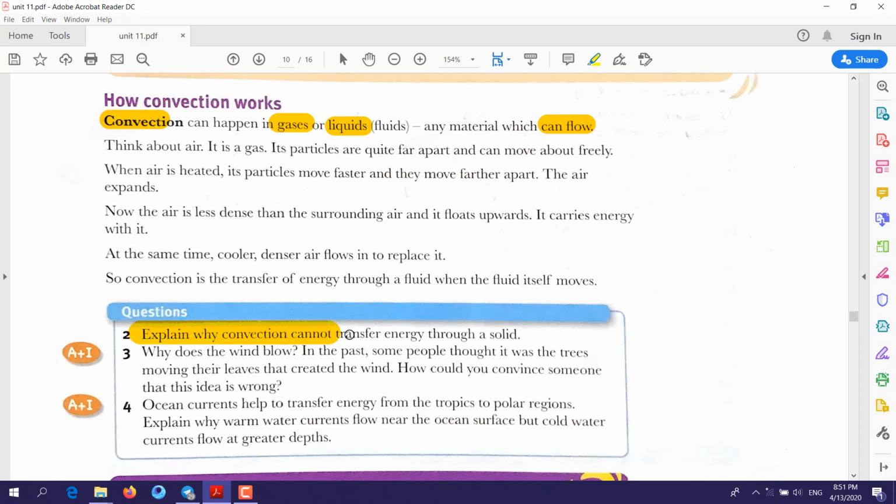Now if you come to the questions, question number 2 says: explain why convection cannot transfer energy through a solid. What you will say here is that the particles in a solid are tightly attached to each other. Because they are attached to each other, the particles cannot flow. Which particles can flow? Only gas and liquid particles can flow.